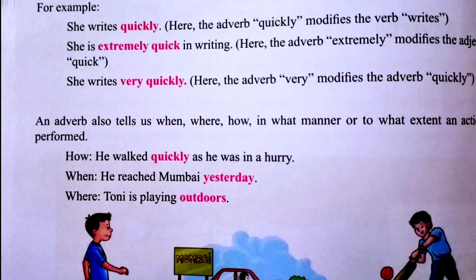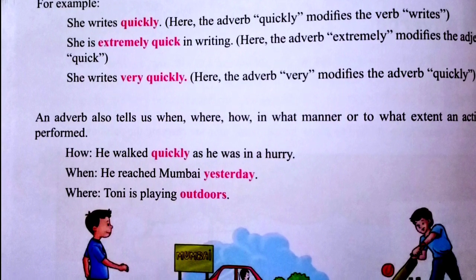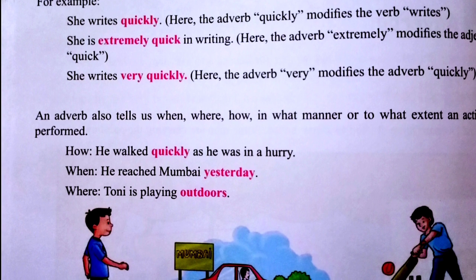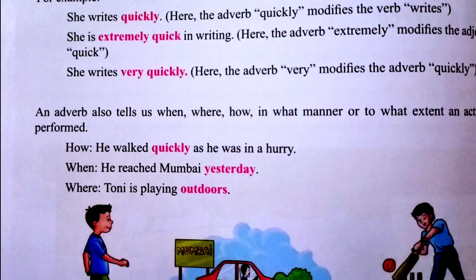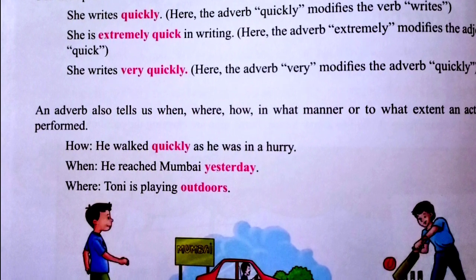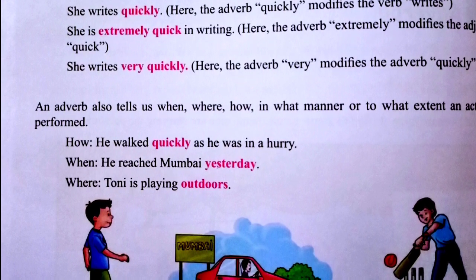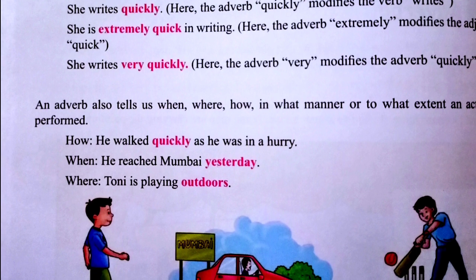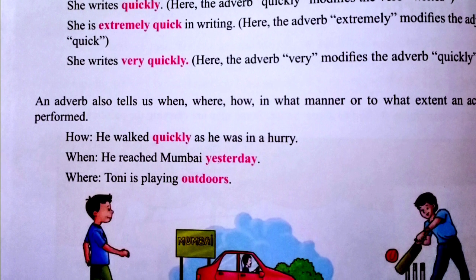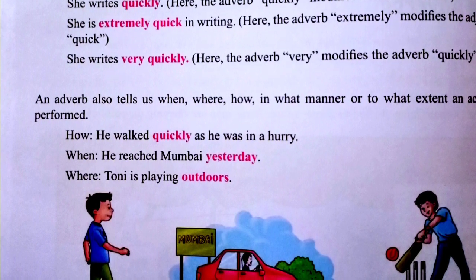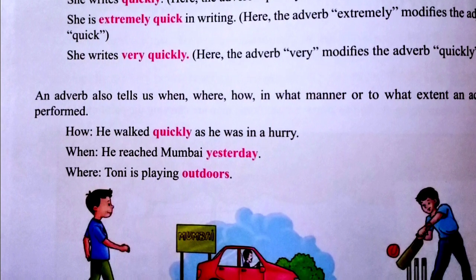She is extremely quick in writing. Now, the highlighted adverb, extremely, is telling about her writing manner. Here the adverb extremely modifies an adjective, that is quick. Now, she writes very quickly. Here the adverb very modifies the adverb quickly. Writes is a verb, and it is modified by the adverb quickly, and that is modified by another adverb, very.